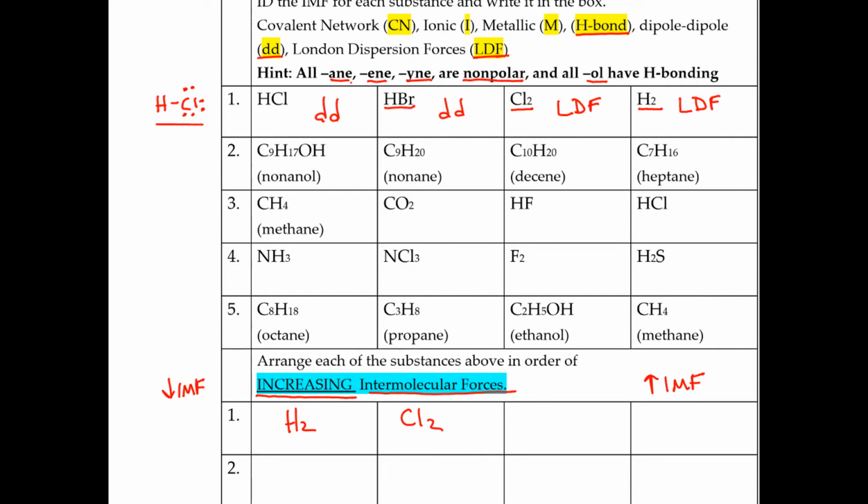So that's an H2 followed by the Cl2 because that's a bigger size. But now we're in a new category when we go to dipole-dipole, but we still look for a bigger size. So this is a bigger size, so it's going to be stronger. So HCl is going to be a little weaker. So we're going to put the HCl here, and we're going to put the HBr right here. And this is how to do intermolecular forces 2.